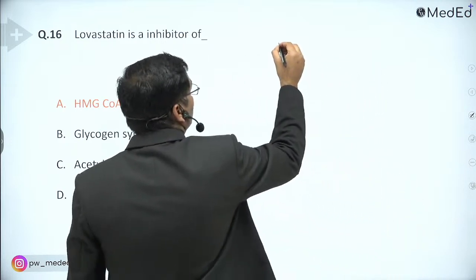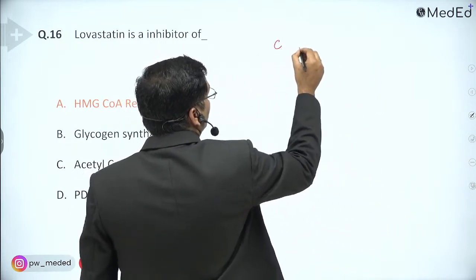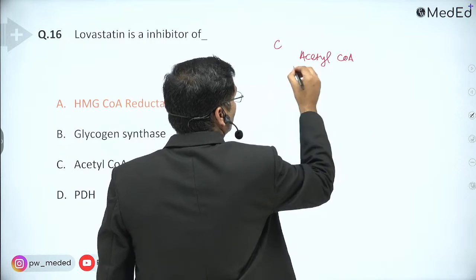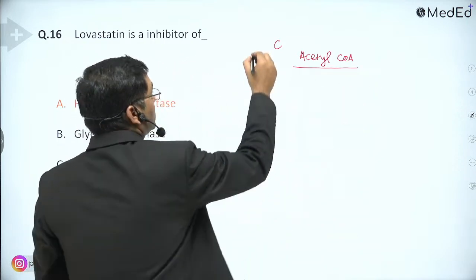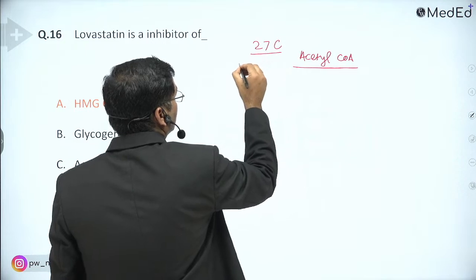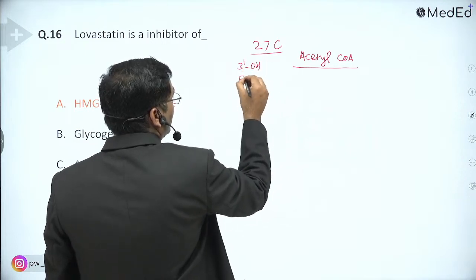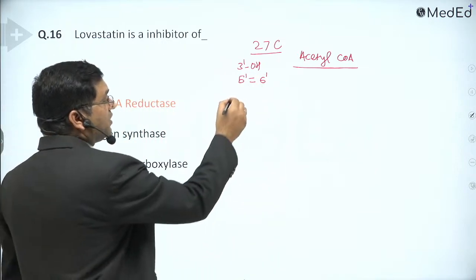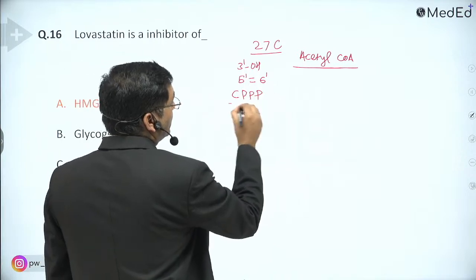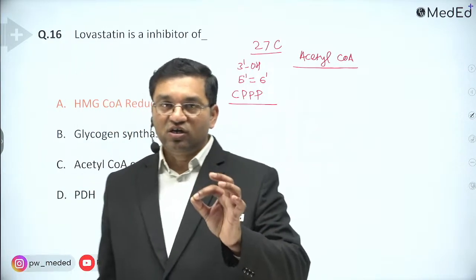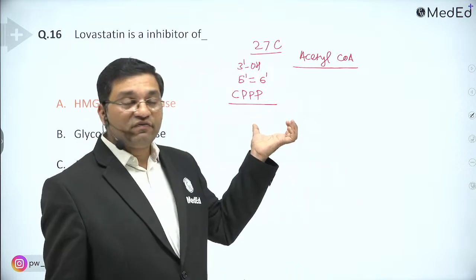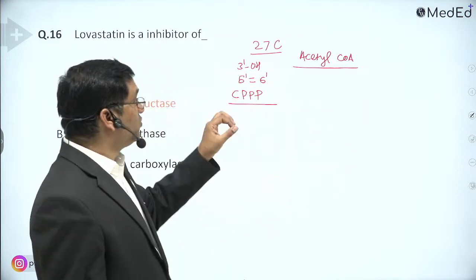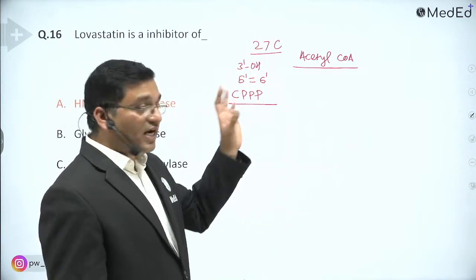This is the cholesterol pathway in which the precursor molecule is acetyl coenzyme A. Cholesterol has 27 carbons, one hydroxyl group at the 3 position, and a double bond between the 5 and 6 carbons. It is an animal sterol with the cyclopentanoperhydrophenanthrene ring.